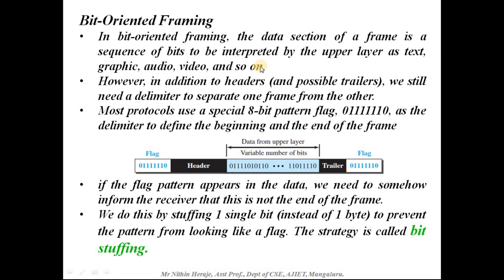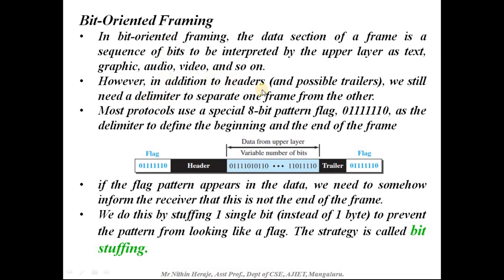So here it is common to all types of data. It is not concentrating on one particular data type as in the previous one.